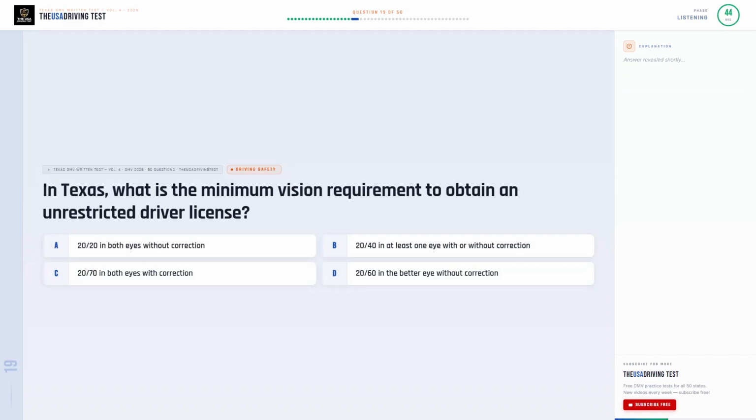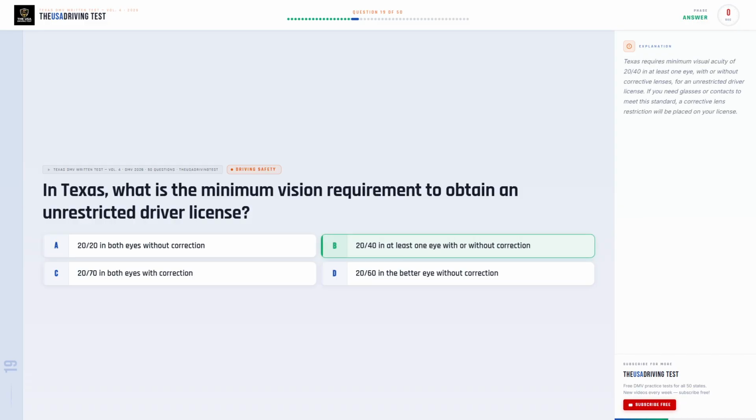In Texas, what is the minimum vision requirement to obtain an unrestricted driver license? Option A. 20/20 in both eyes without correction. Option B. 20/40 in at least one eye with or without correction. Option C. 20/70 in both eyes with correction. Option D. 20/60 in the better eye without correction.